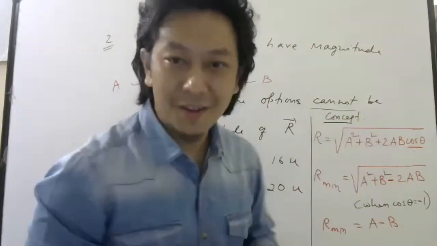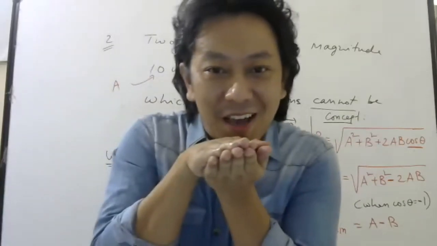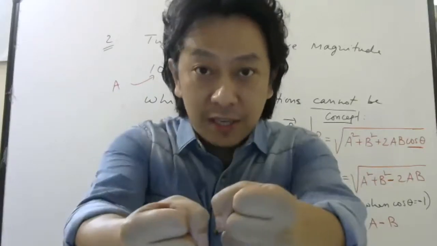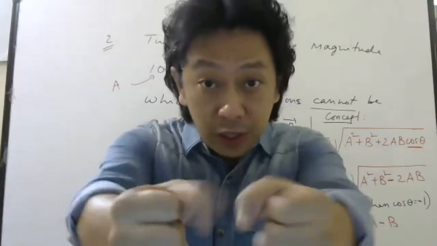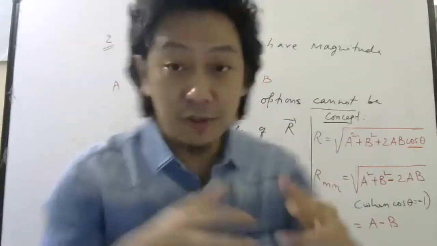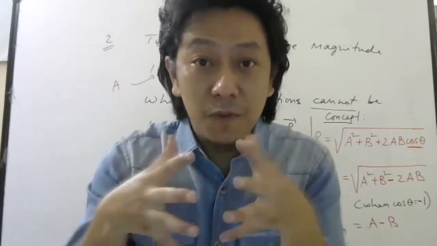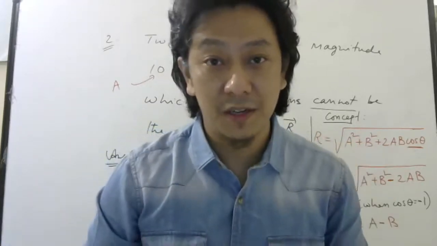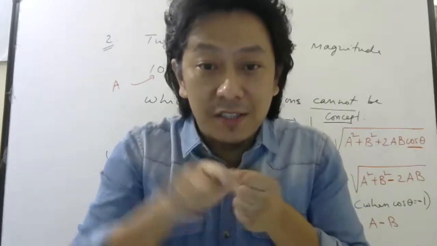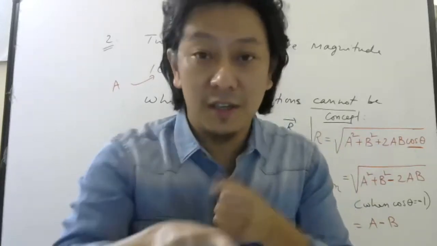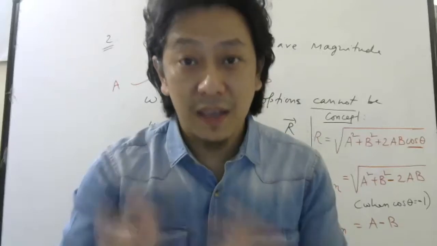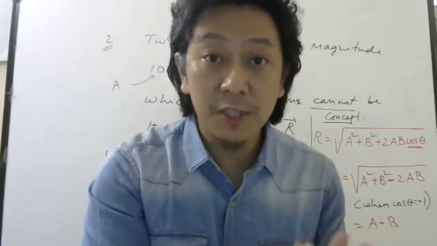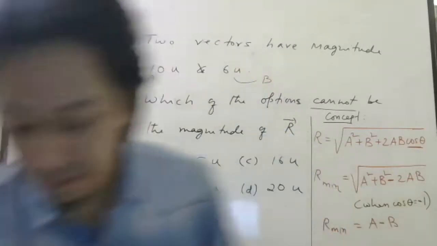After we have understood the concept, you should have realized that if two forces are in the same direction, the resultant will be maximum. I am pulling something with 10 Newton, you are also pulling with 6 Newton in the same direction. Then our forces will combine and give the maximum force. But if I am pulling 10 Newton here and you are pulling 6 Newton there, opposite, that time it will be minimum. Anything can be possible depending on the angle, but it should always be between maximum and minimum.